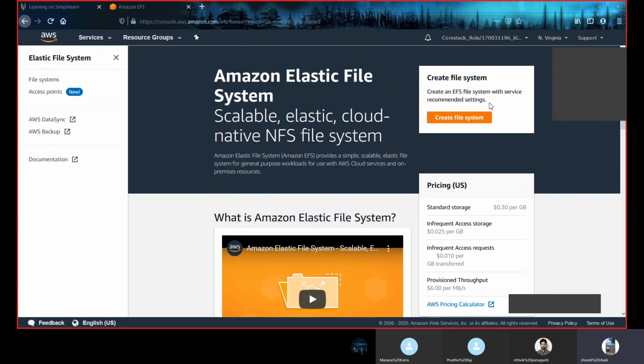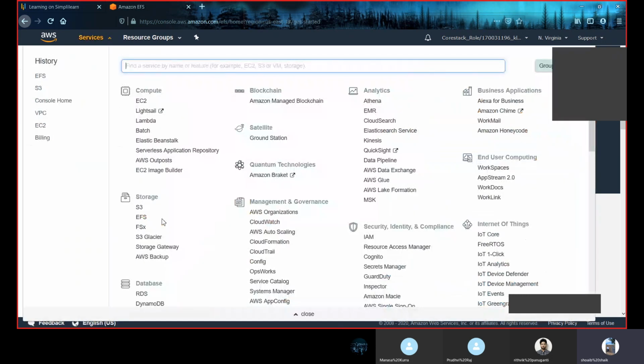Amazon EFS is well suited to support a broad spectrum of use cases, from highly parallelized scale out workloads that require the highest possible throughput. So here you can see you just have to get into the service, and if you require a file system to be provided, then you have to get into this Elastic File System. This provides us with high availability and durability.